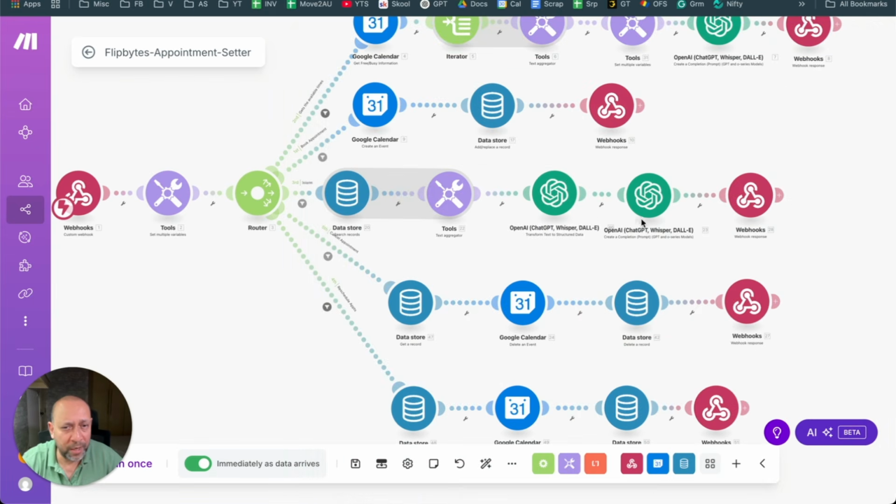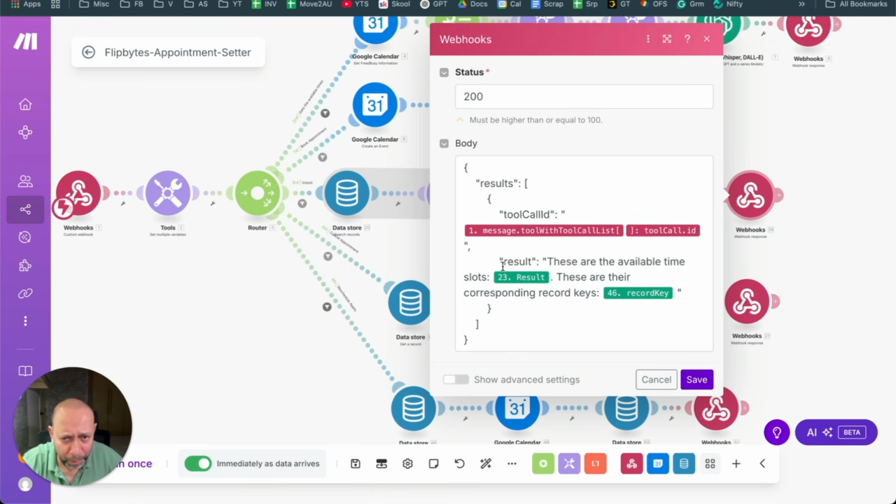So now once you pass it back, you'll pass in the result as well as the record key. And the record key is super important because that is how it knows that for 4 o'clock, this key is ABCD, and for 8 o'clock, the key is 1, 2, 3, 4. So that is how it makes that connection.